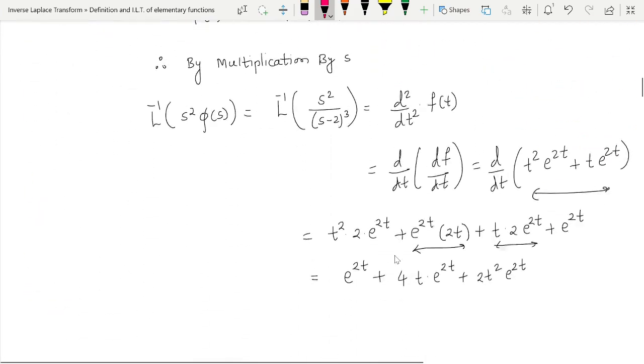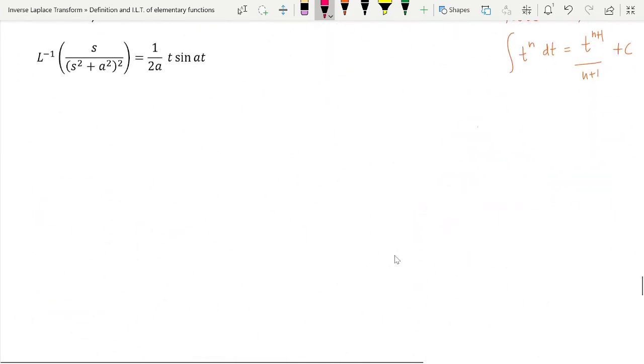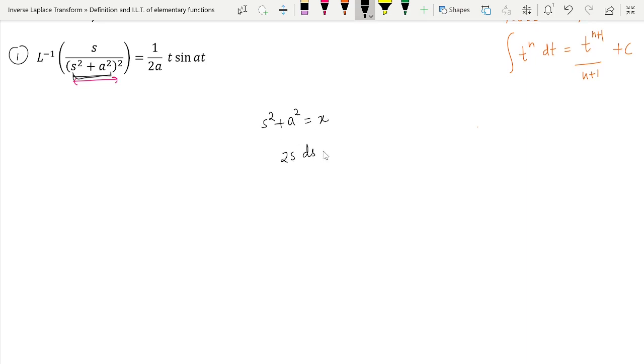Let us try to understand this through an example. In this example, I feel that the integration of this phi of s will exist, and definitely it will exist, because I have s square plus a square here, and if you put s square plus a square equal to some other variable, let us say x, then my 2s ds will be equal to dx. After this substitution I will be able to solve this integration. Let me show you how.